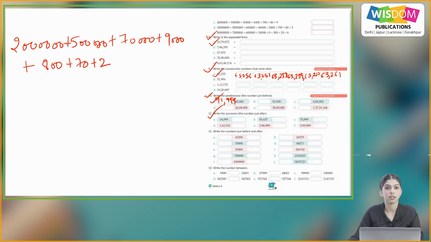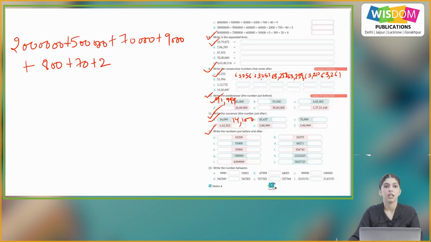Write the successor, the number just after. A part, we have the number 14,099. So the number just after will be 14,100. So you will do the rest of the parts on your own.